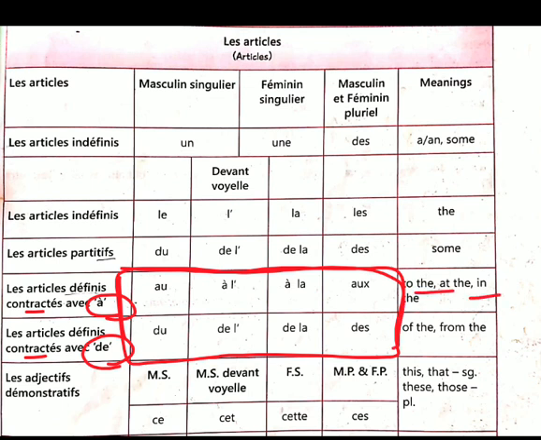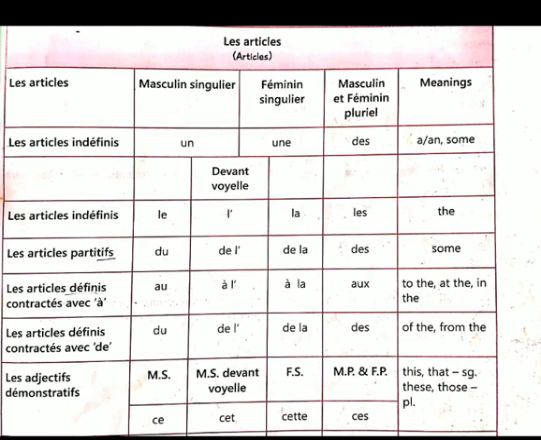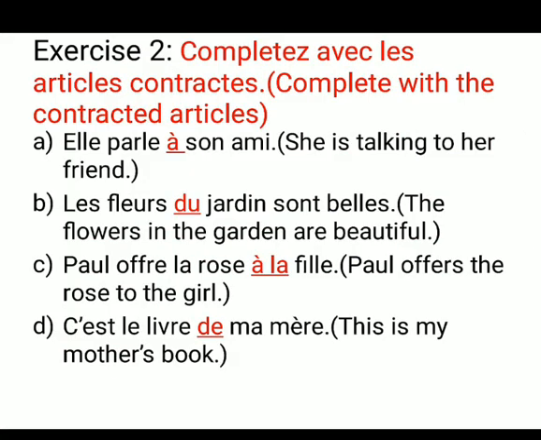So to the, at the, or in the, or of the, or from the. According to the sense you have to put. So I have given the meaning of the lines. For example, first is Elle parle à son ami. She is talking to her friend. So here we are using to. So for to we use à only.